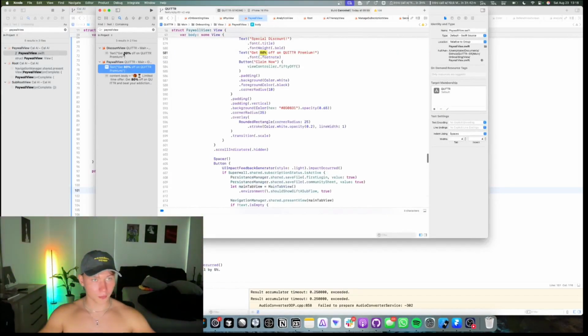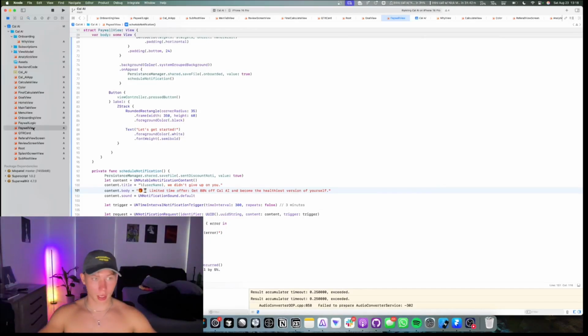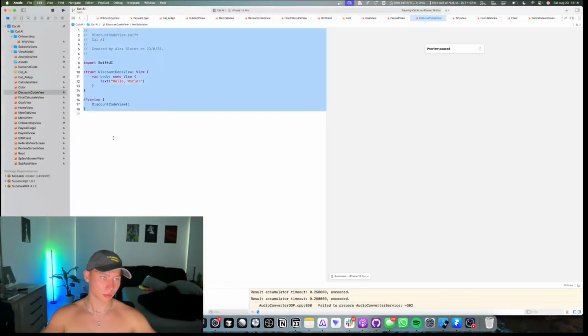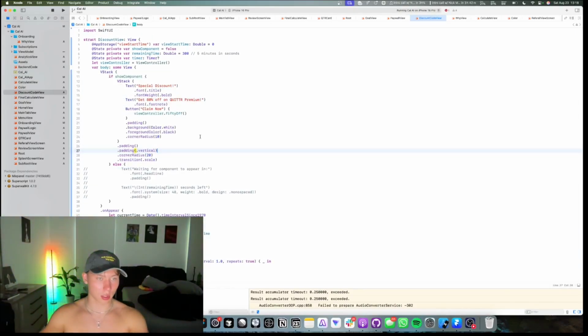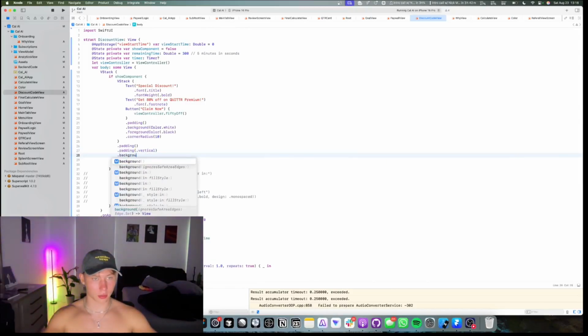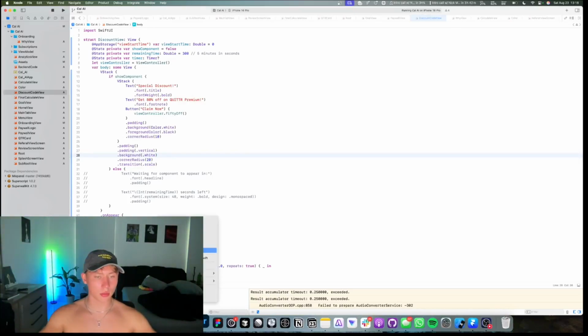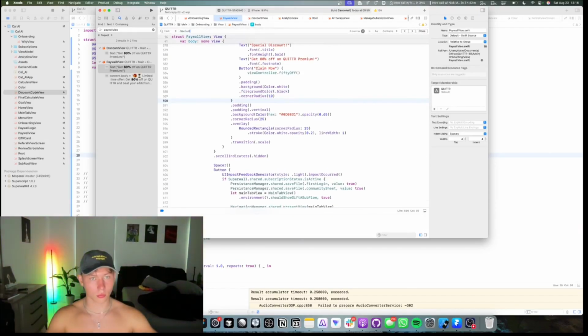It's right here, discount view. So we'll just copy the discount view. Again, I will provide this code in GitHub. There's a lot of copy and pasting. Discount code view. So it's boring because there's a lot of copy and pasting, but it's so worth it. Dot background, dot white. Okay, cool. Looks good. And then I'm sure we just put the discount code view inside the paywall, right? Discount view.